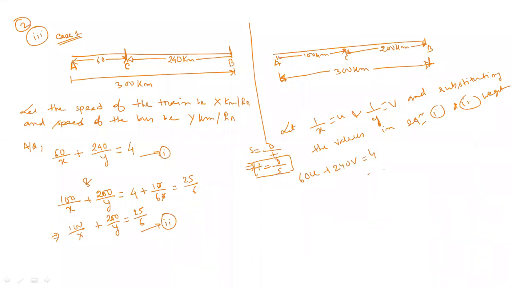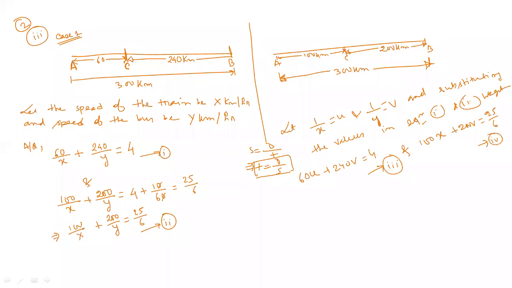This is equation number 3. And 100u plus 200v equal to 25 by 6. Okay, this is equation number 4.